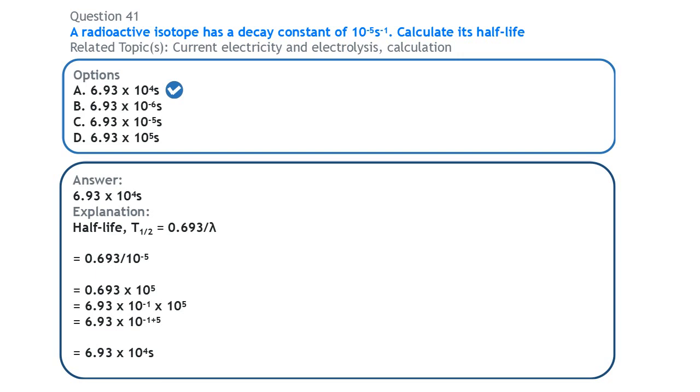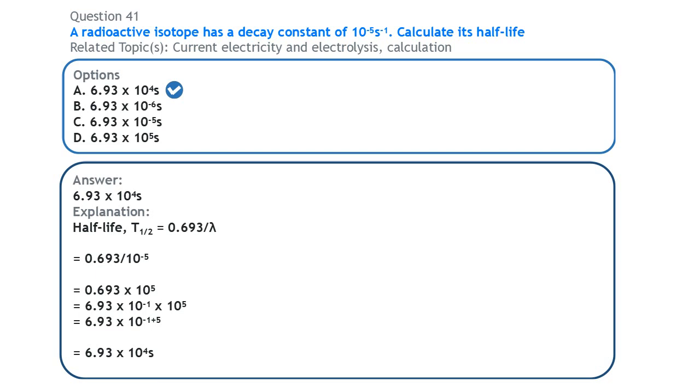If you want this power of 10 to come to the numerator, the sign is going to change. So minus 5 becomes plus 5, and we now have 0.693 times 10 raised to power 5.